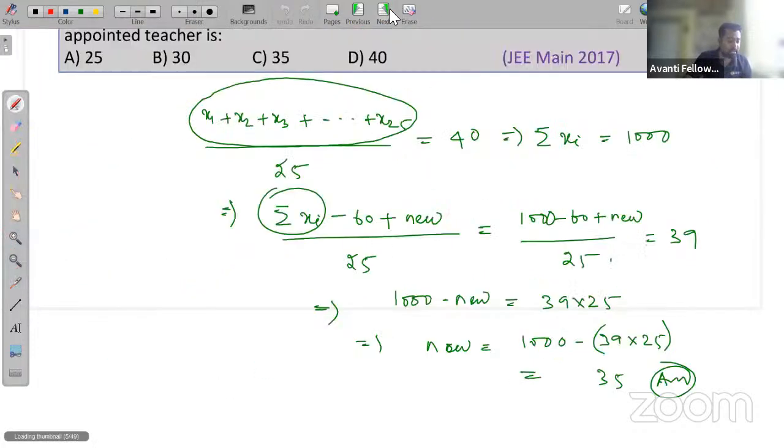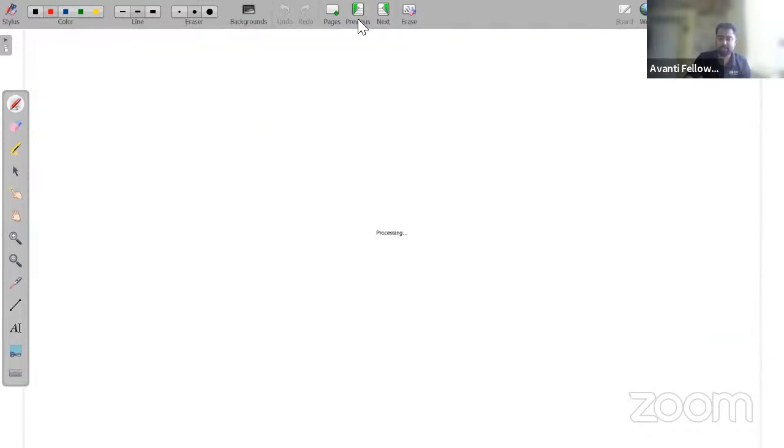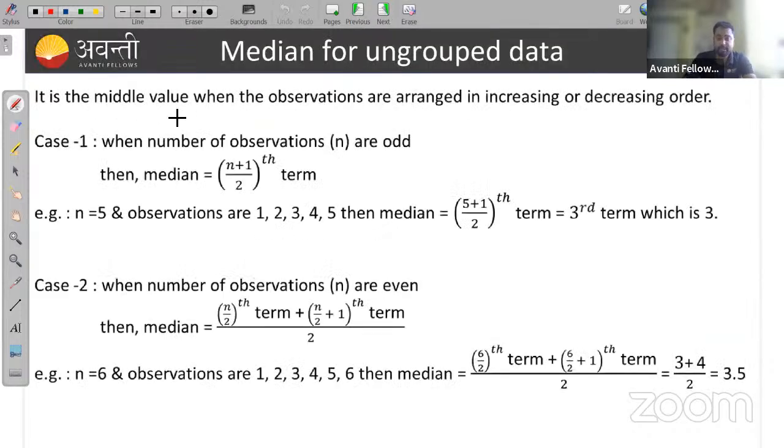Is it clear to everyone, guys? I hope this is clear. These are the formulas. It is the middle value when the observations are arranged in increasing or decreasing order. Remember, always to find the median, you must arrange all the data either in increasing order or in decreasing order. Okay.